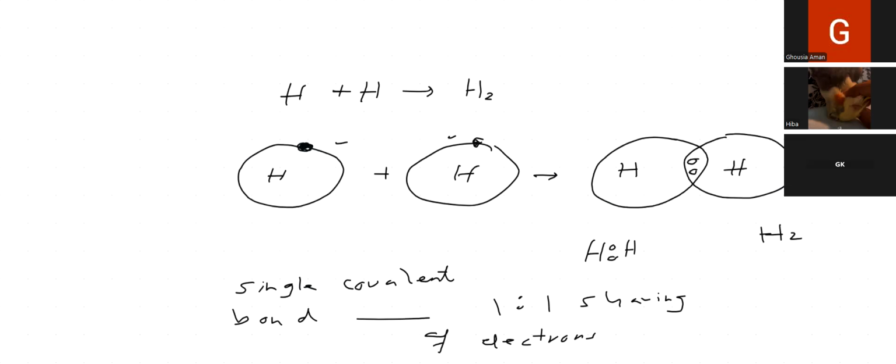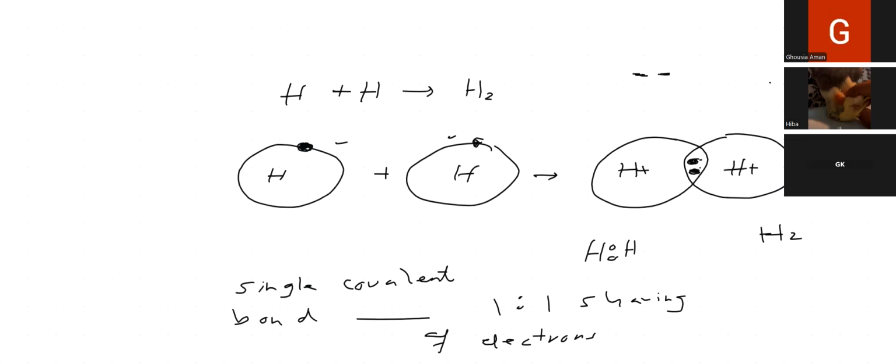So what type of electrostatic force of attraction? Inside the nucleus, the protons are positively charged particles, whereas the electrons are negatively charged particles. Now, we know that negative and negative repel each other. So how come these two electrons are staying together? Why are they not repelling each other? They have a tendency to repel each other because like charges repel each other. So why are these negatively charged electrons not repelling each other?